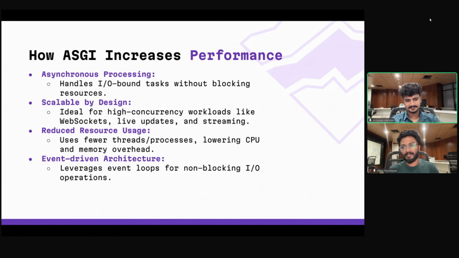We don't have to spin up n number of workers to handle multiple requests. The event loop monitors subsequent requests, and if a particular request is waiting, it suspends that request, and the subsequent request can be processed at the same time. That's how ASGI increases performance.